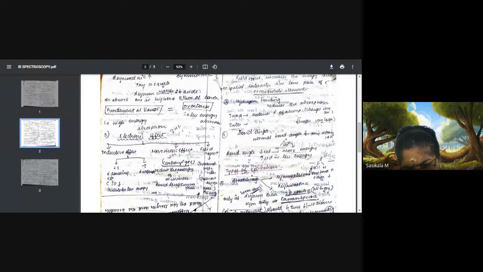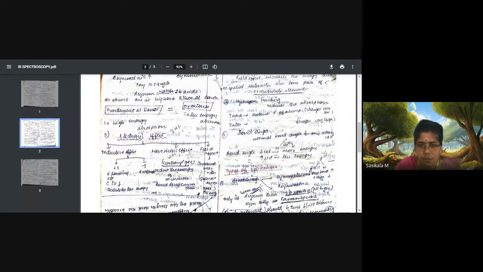The field effect is due to groups being present close to each other. That means groups like OH, electron donating groups, are present close to each other. That means with the carbonyl group, if it is attached in the ortho position, just imagine in an aromatic group, the carbonyl group and hydroxyl group are present in the ortho position, then it causes the field effect. Thereby these electron donating groups, the plus I effect, will take place in the field effect. That is called the field effect. Field represents space effect, they interact through space.